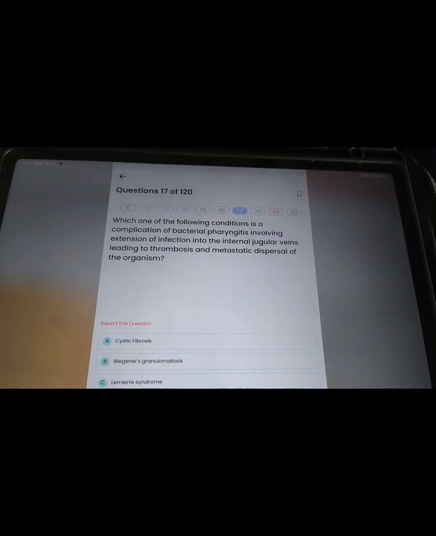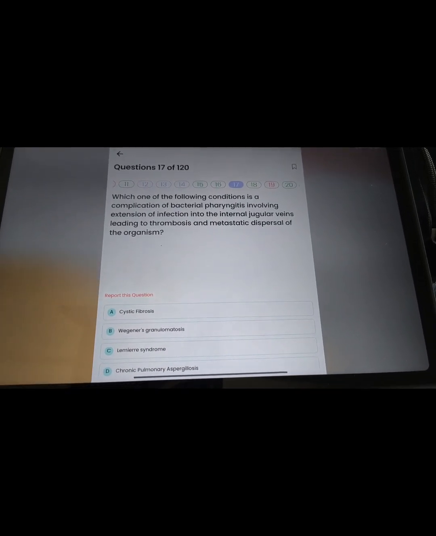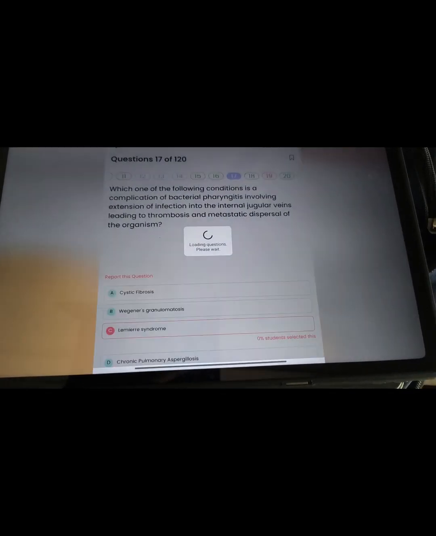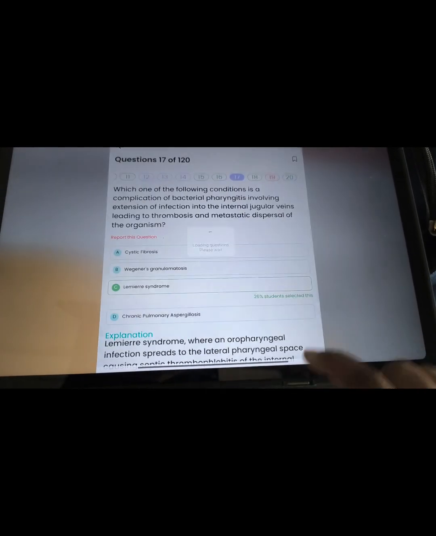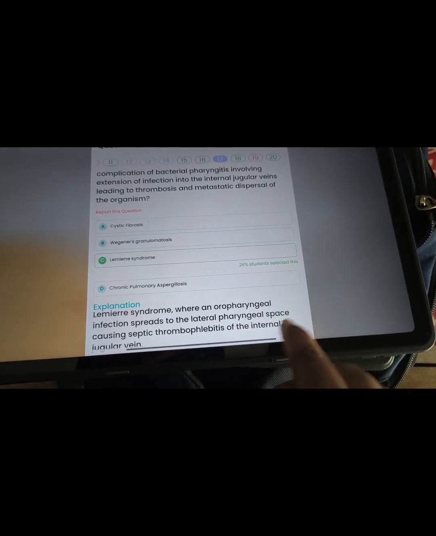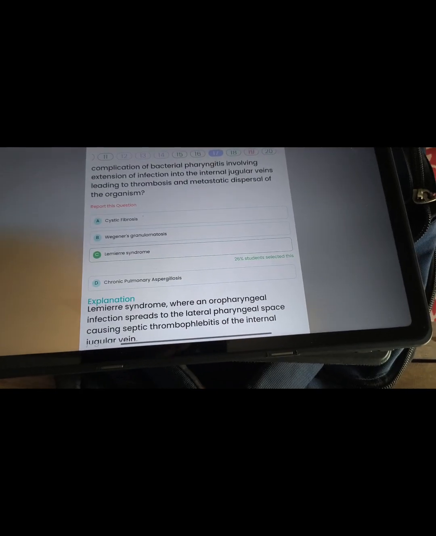Then the next question: bacterial pharyngitis, internal jugular vein thrombosis, metastasis. Which disease? It will be Lemierre syndrome. Lemierre syndrome is an oropharyngeal infection spreading through the lateral pharyngeal space, causing septic thrombophlebitis of the internal jugular vein.